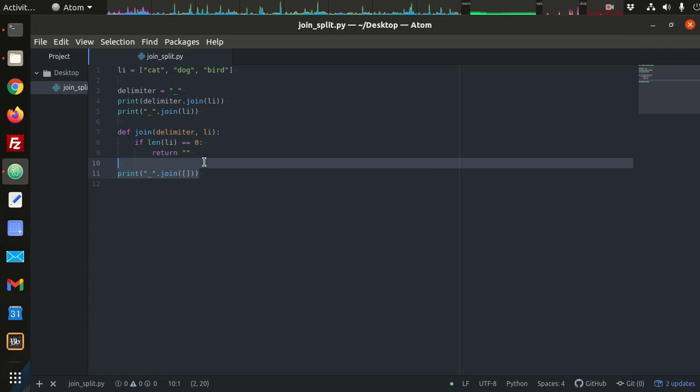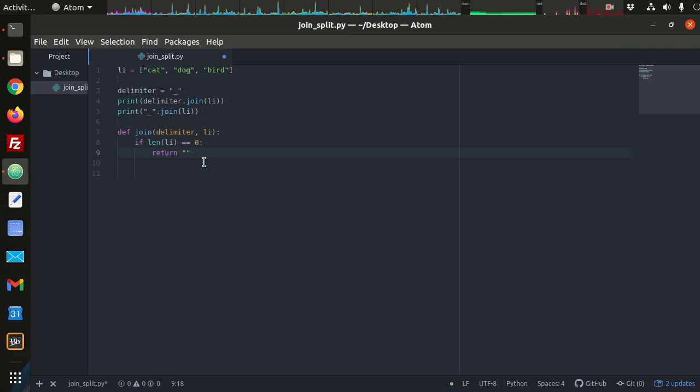Right? So that's correct behavior here. If the length of the list is 0, then we'll just return the empty string. Otherwise, we know we have at least one element. Right? So we'll set the string value s equal to our list item 0, right? And then we need to go through a loop, and for each item we're going to add the delimiter and then the next item in the list, right? So for item in our list, right? That's going to give us all of the items in the list.